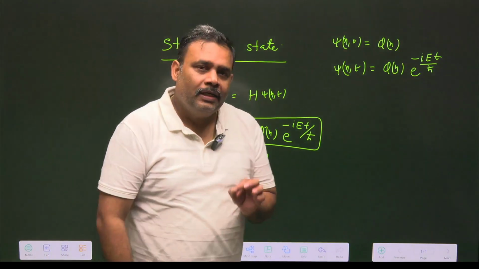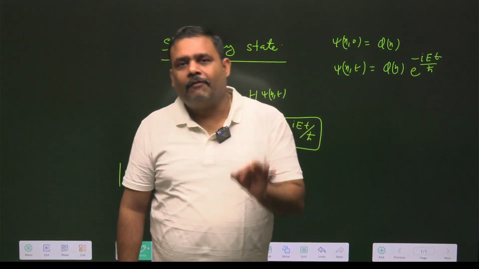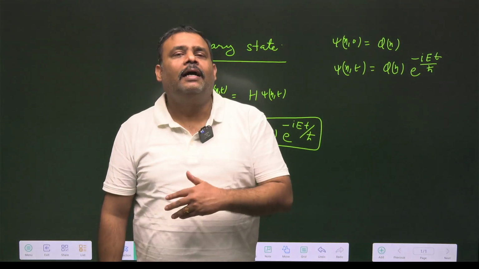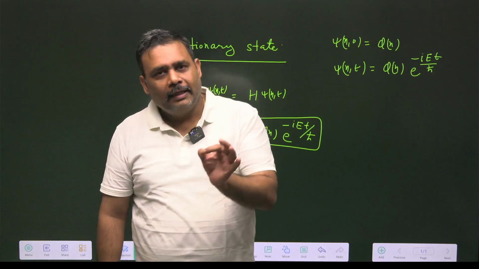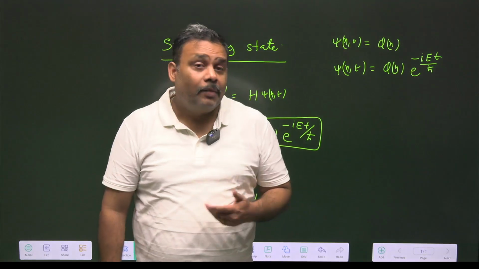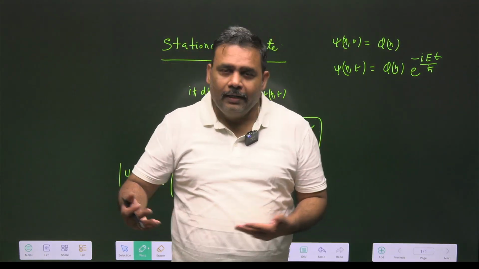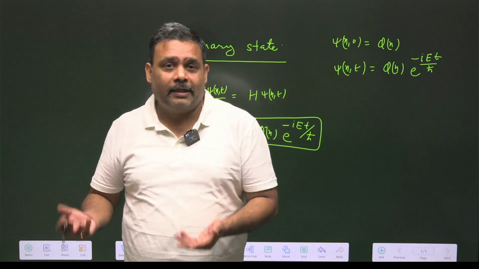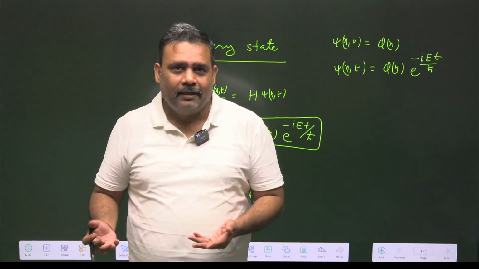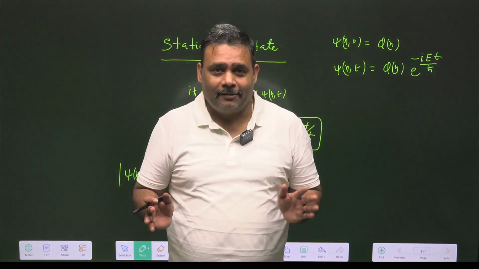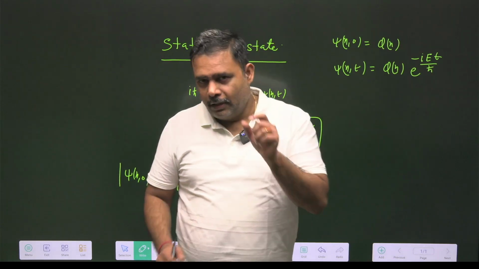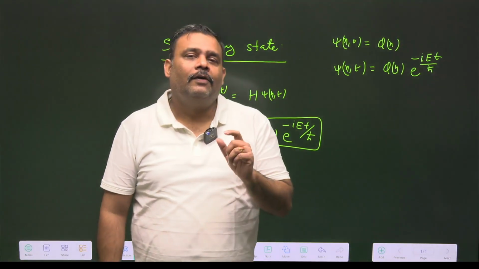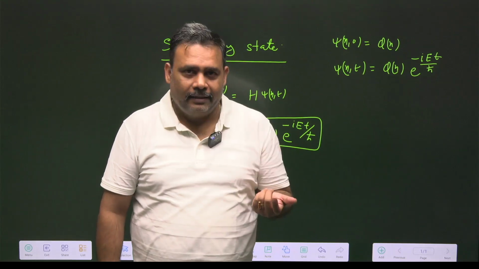In general, the energy eigenstate, which is the eigenstate of the Hamiltonian, is a stationary state. But if you have a linear combination of two states with two different energy eigenvalues, it will not be a stationary state. So this is very interesting. If you are talking about a stationary state, you have to take care of the energy eigenstate.